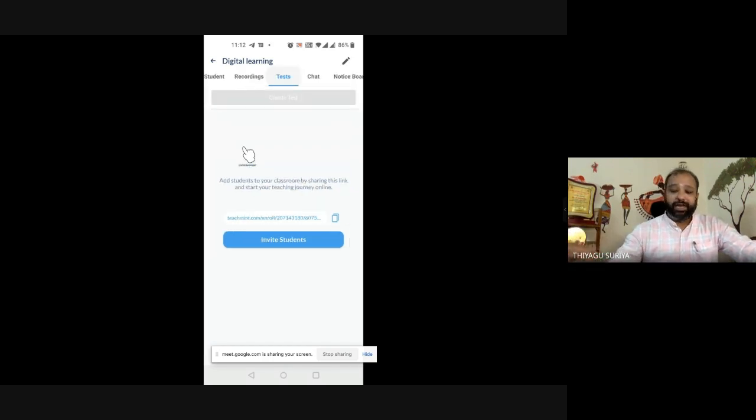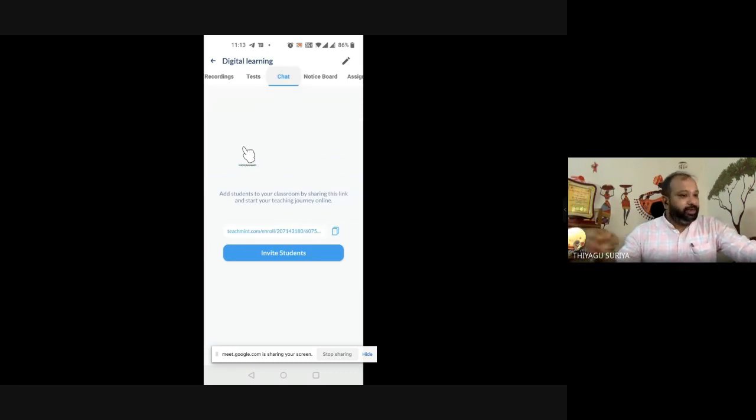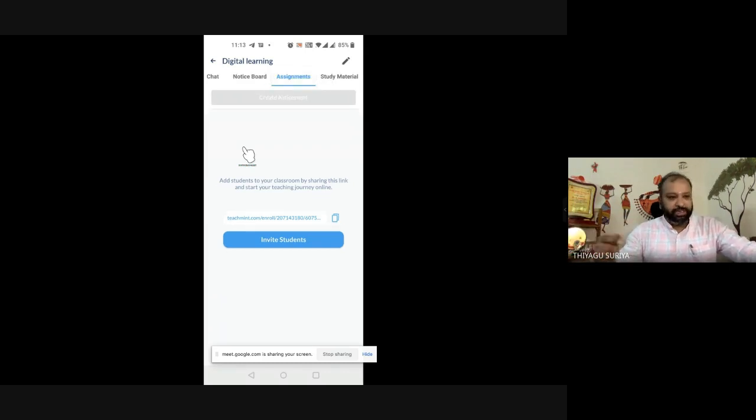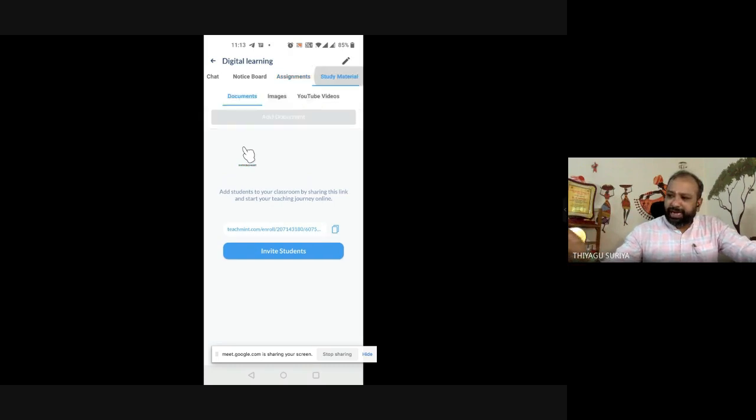Suppose you want to connect to any online test, you can go with this test feature. If you want to connect to any kind of chat forum, there is an option called chat. From this, you can connect to any kind of chat forum. If you want to send any notifications, like exam notifications or any important announcement, you can go to the notice board. If you want to assign tasks to the students, or collect a Word file or PDF file, you can go to assignment. If you'd like to share study materials like PPT material or video material, you can share them with the study material option: documents, images, UPIs.